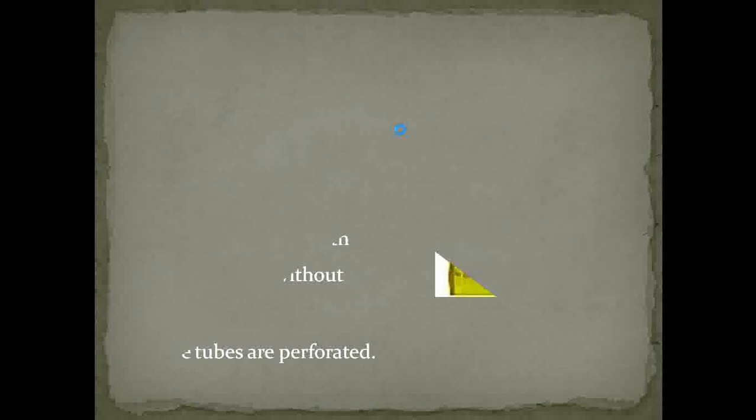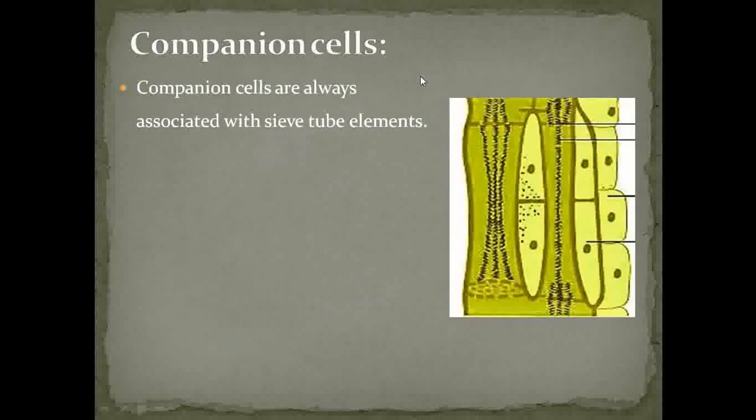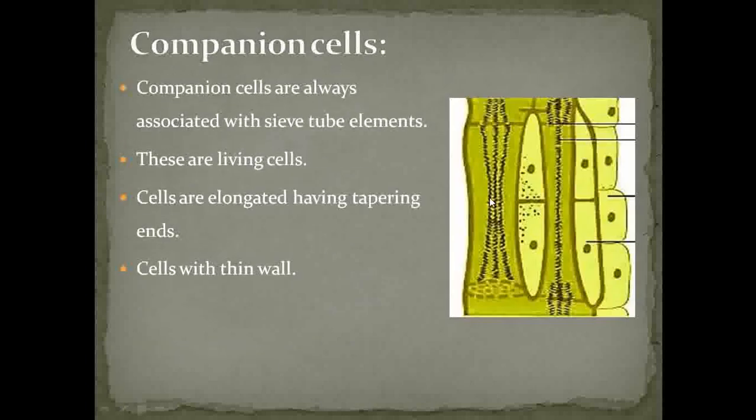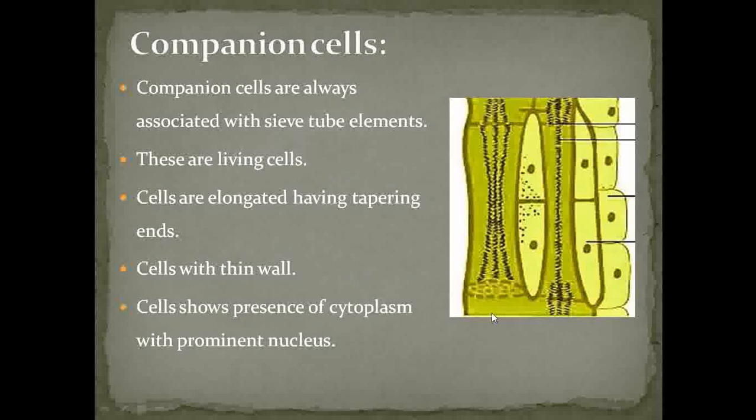Now see the next one, that is the companion cell. This is the second component of phloem. See that these are the sieve tubes and these are the companion cells. These companion cells are always in association with the sieve tubes. If we observe the structure of companion cells, these are elongated in nature. They show the presence of cytoplasm and nucleus, while the ends are tapering on both sides. And as it shows the presence of cytoplasm and nucleus, that's why it is a living one.